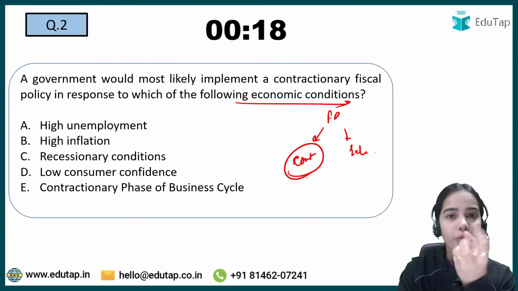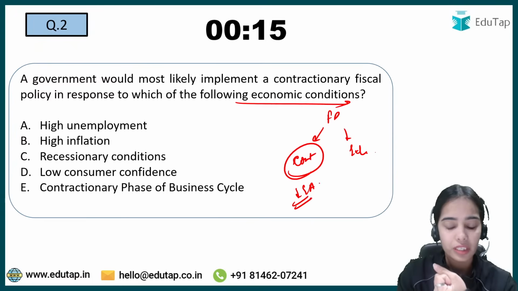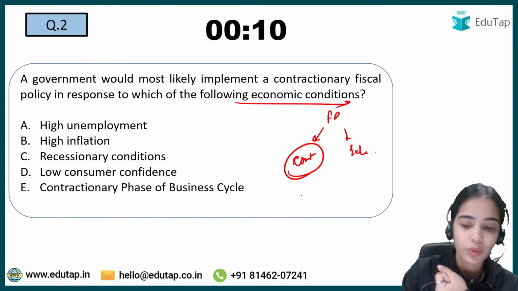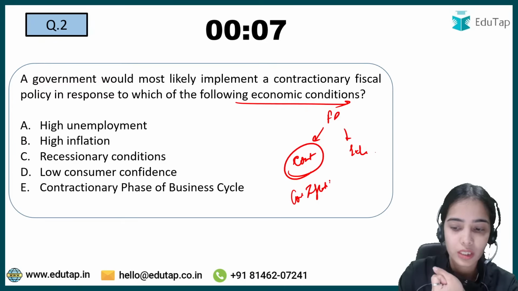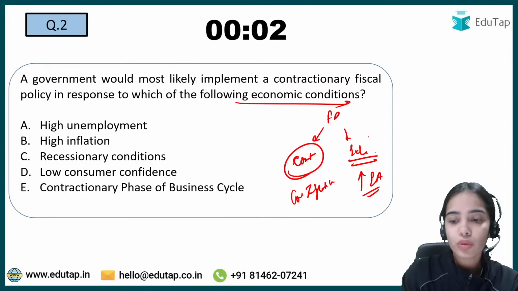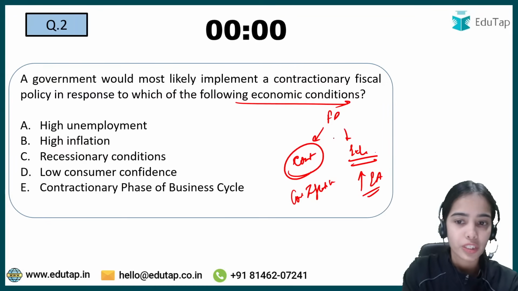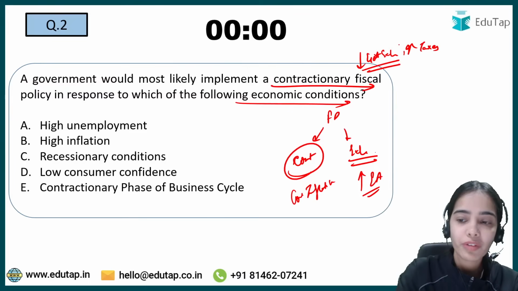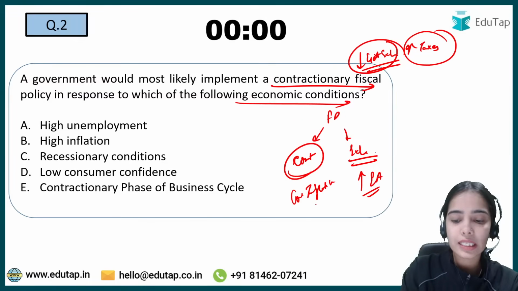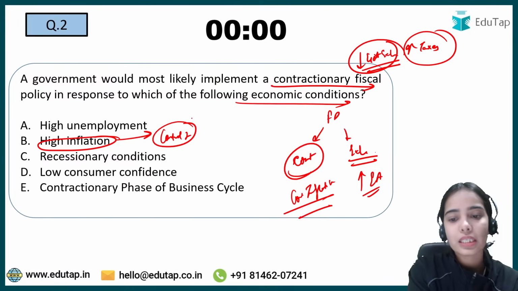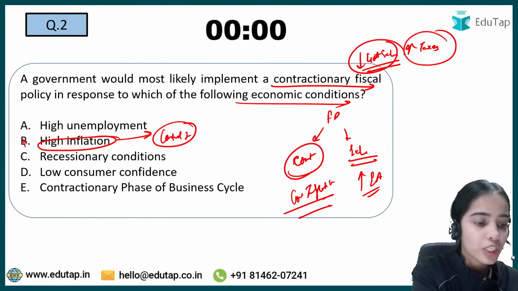Contractionary means that the government is trying to control the economic activities, or basically the government is trying to control the inflation. And expansionary fiscal policy is for boosting the economic activities. Contractionary fiscal policy decreases the government expenditure and increases the taxes. So the government will be decreasing expenditure and increasing taxes to control inflation. So when there is high inflation, to control it, contractionary fiscal policy is adopted. Okay, so this is the idea.